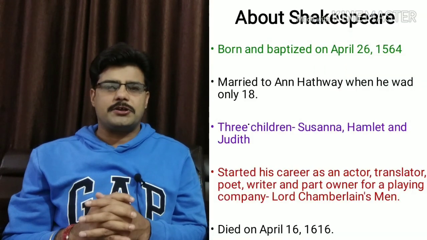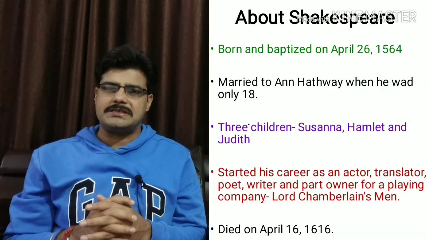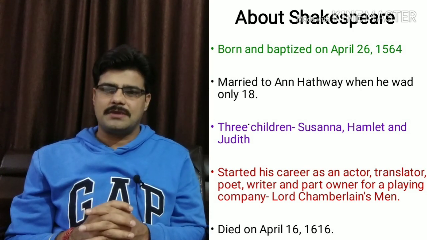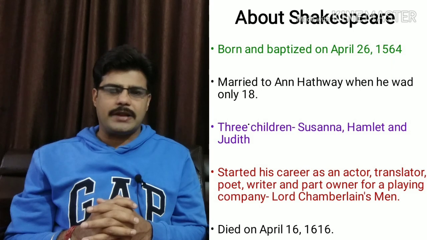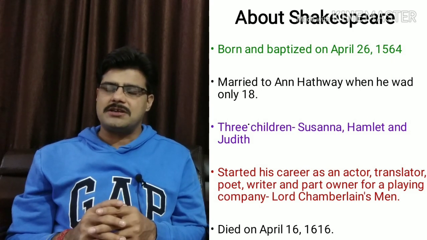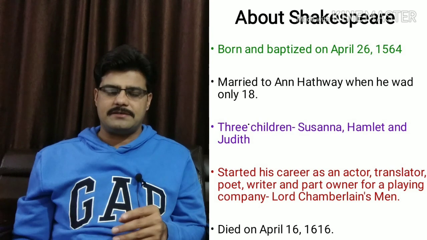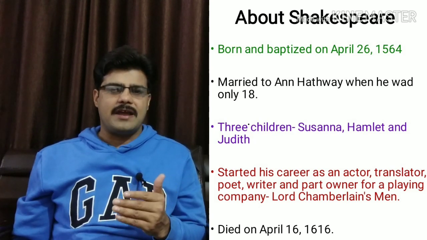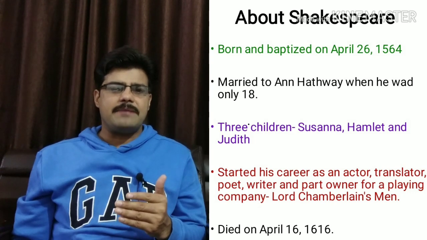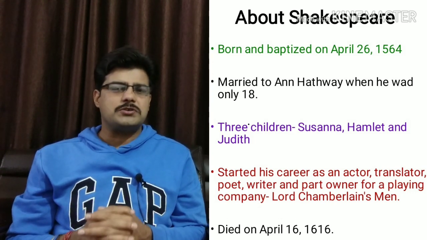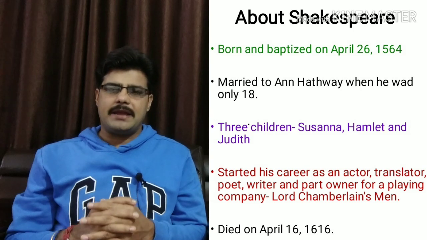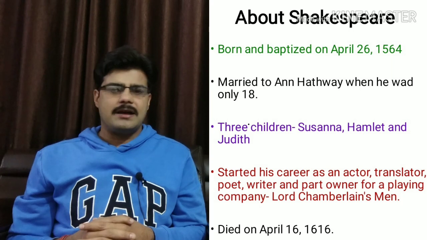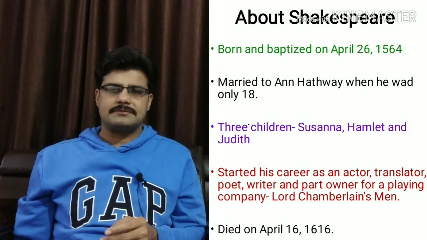William Shakespeare, the greatest poet and dramatist, has now become a legend and a national heritage. He was born in Stratford-on-Avon and was baptized on April 26, 1564. Not much is known about his early life. At the age of 18, he married Anne Hathaway, who was 8 years older than him. With her, he had 3 children named Susanna, Hamlet, and Judith.